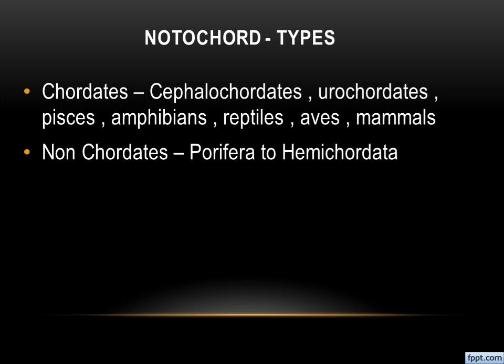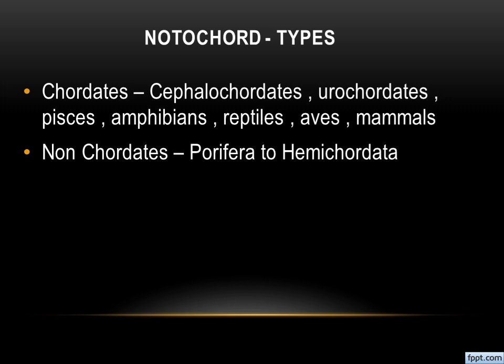Understand? The first one, chordates, includes cephalochordates, urochordates, and the classes Pisces, Amphibia, Reptilia, Aves and Mammalia. All these animals alone have the notochord. During the embryonic stage it will be a notochord, but when they develop it will become a backbone. Do you get me?